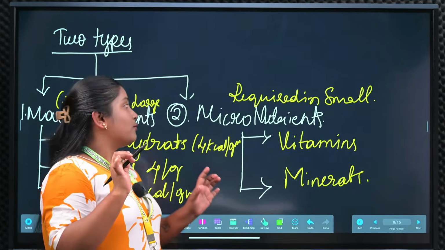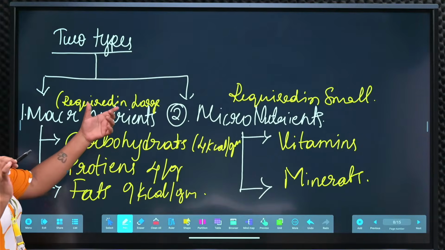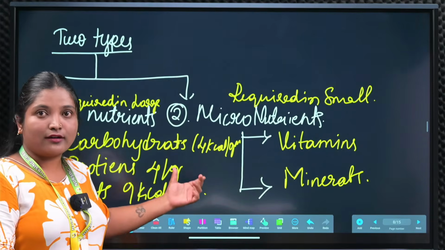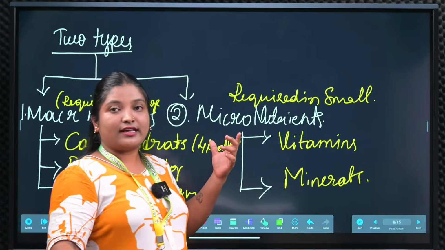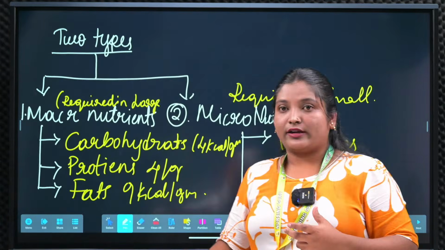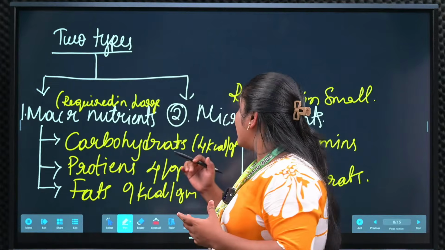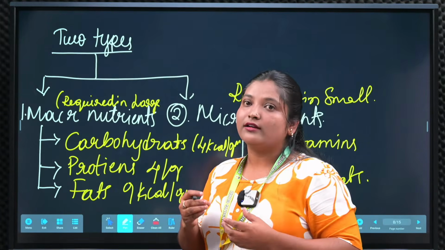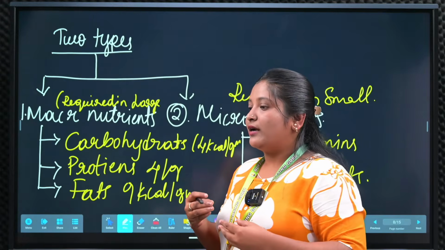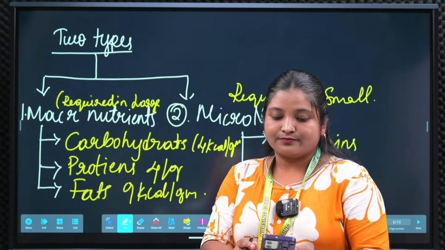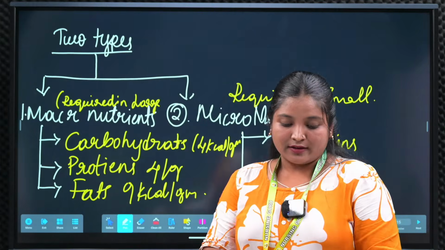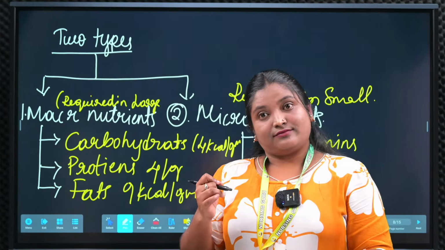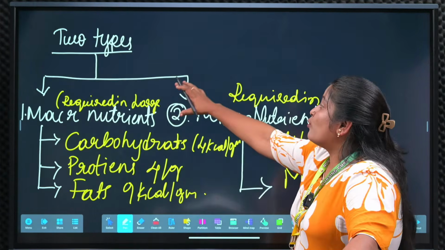So macro means it is required in a large amount, is called macronutrients, okay. The next one is micronutrients. The micronutrients are the nutrients we require in a smaller amount. Even so, we need to have that, but if it is not there, we should take that one, okay, but not more than this, okay.